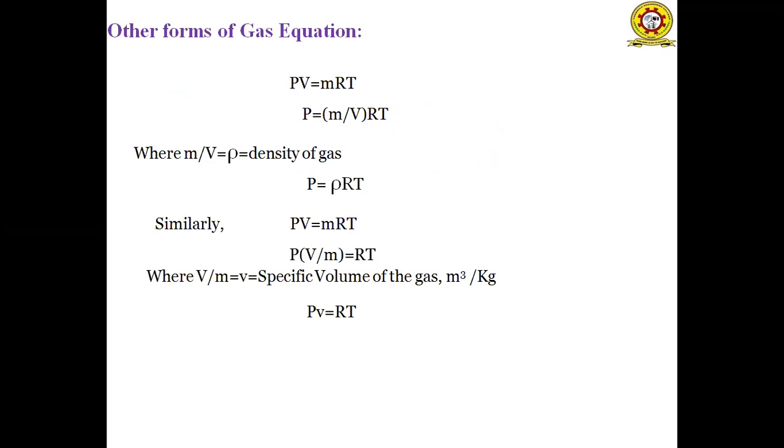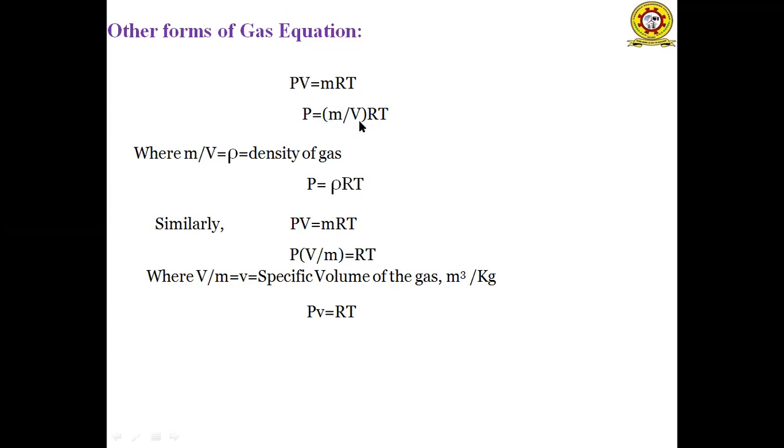And other forms of gas equation. There are another two forms of gas equation in terms of density and the specific volume. We know that the characteristic gas equation is PV = mRT. So P = (m/V) RT, where m is the mass and V is the volume.